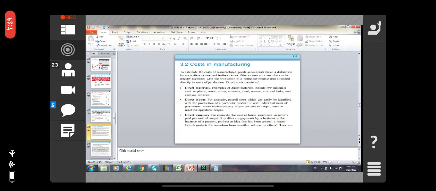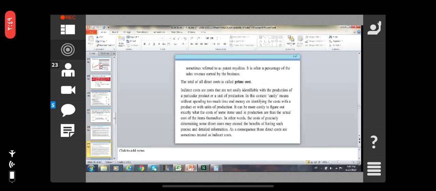Royalties are payments by a business to the owner of a process, product or idea that has been granted a patent, which protects the invention from unauthorized use by others, and they are sometimes referred to as patent royalties. It is often a percentage of the sales revenues earned by the business. The total of all direct cost is called the prime cost.